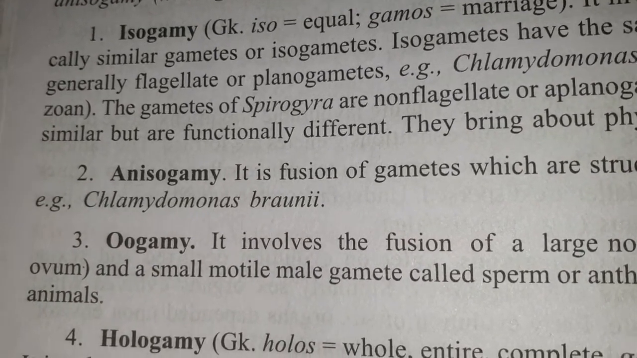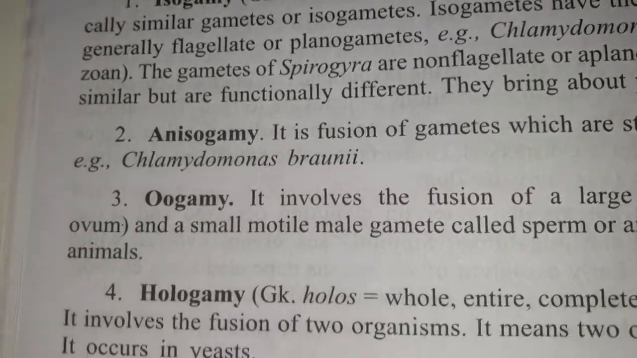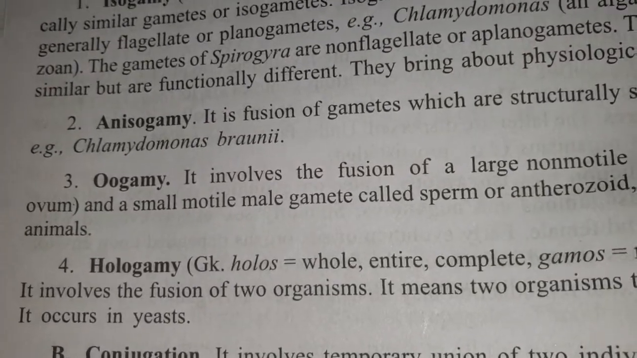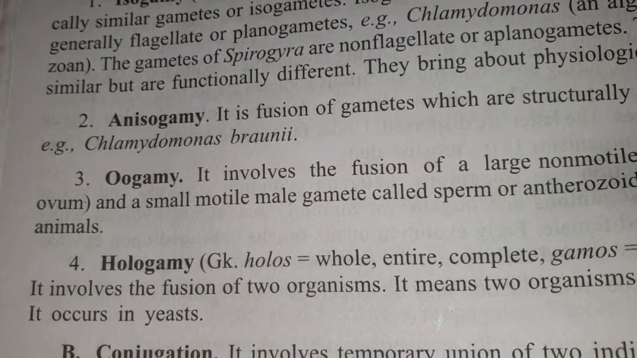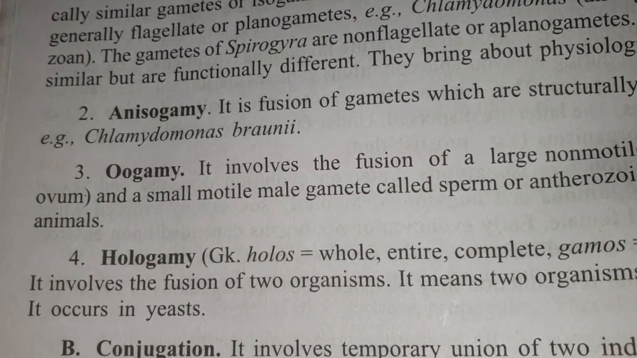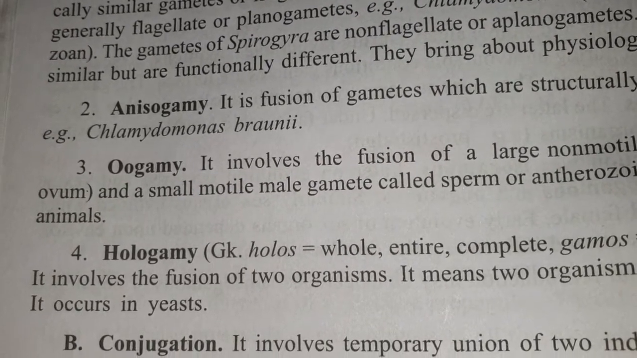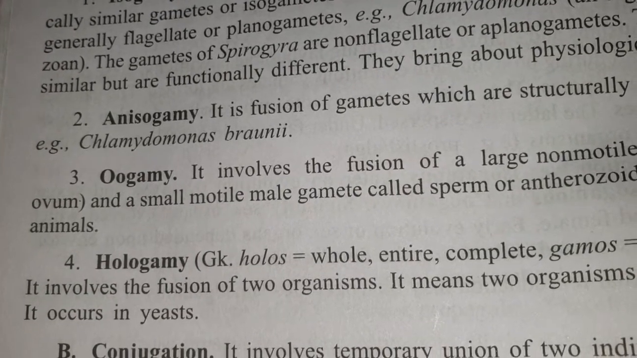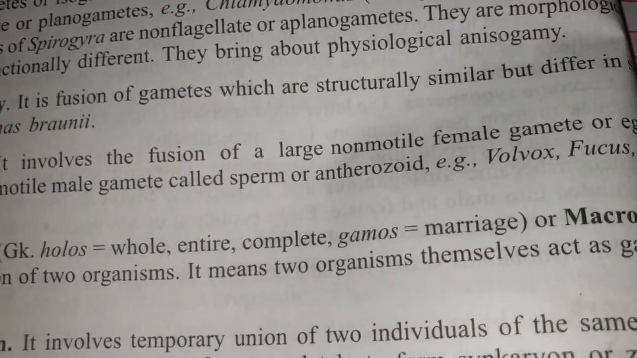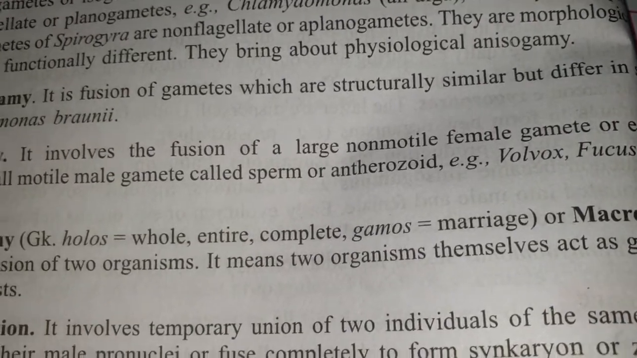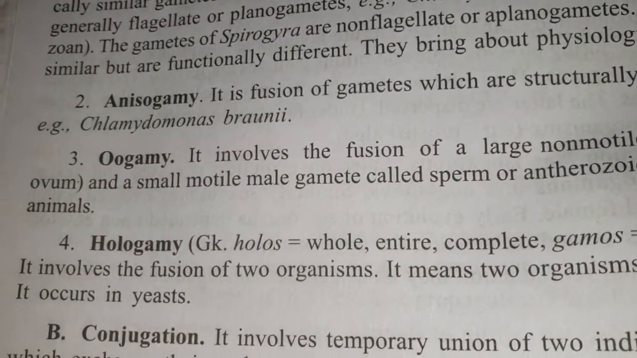Example, Chlamydomonas brownie. Then third is oogamy. Oogamy means the fusion of gametes in which the male is smaller and motile, and the female is larger and non-motile. This we observe in case of Volvox, Fucus, etc.